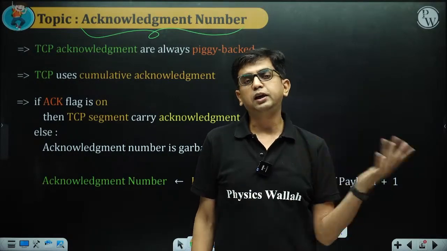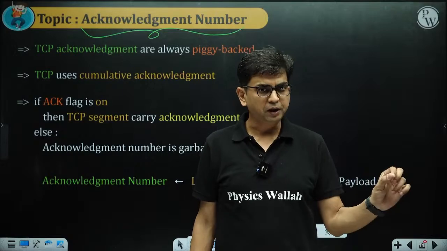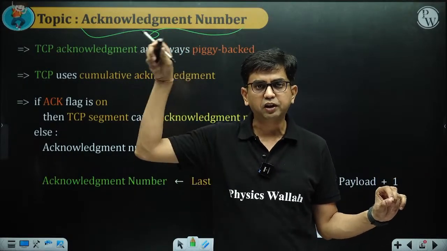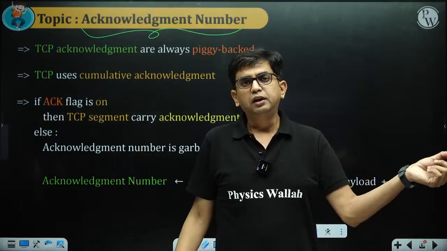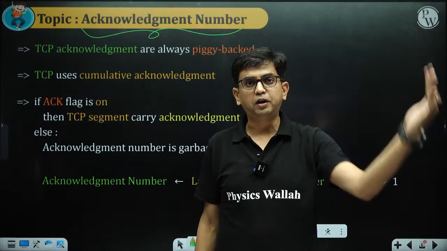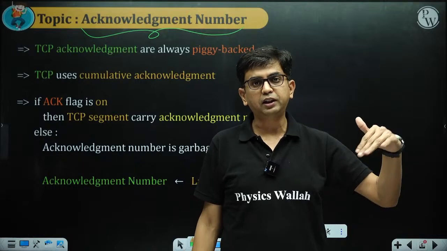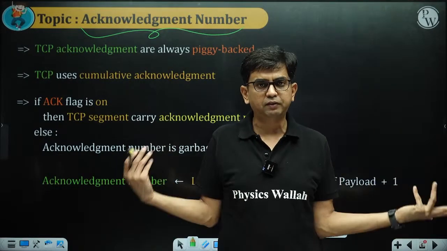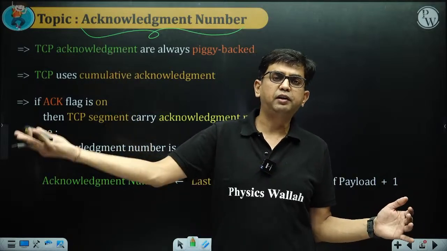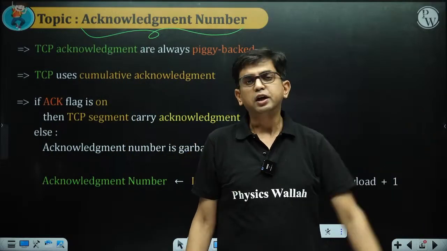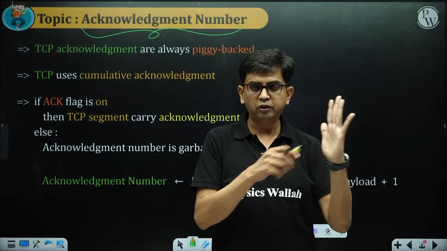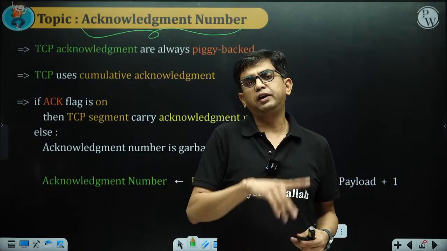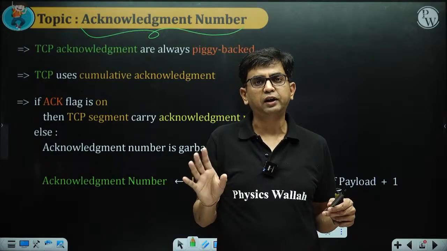Then in case of TCP, it is going to maintain sequence numbers of bytes. Accordingly, it will mention the sequence number in the header, and the receiver is always sending the acknowledgement of the received segment. Whenever I am talking about acknowledgement, by default it is positive acknowledgement. So whenever the transmitter sends one segment and the receiver receives that segment, the receiver immediately sends an acknowledgement. So what is the receiver sending as acknowledgement?